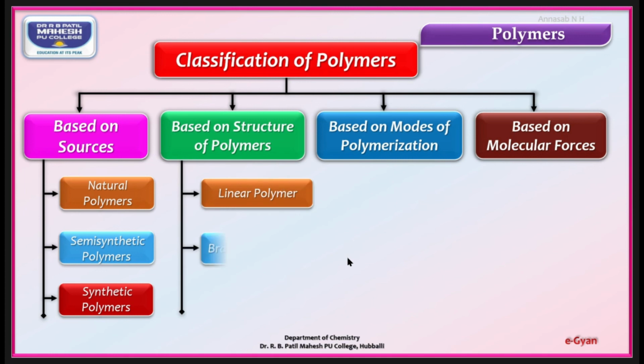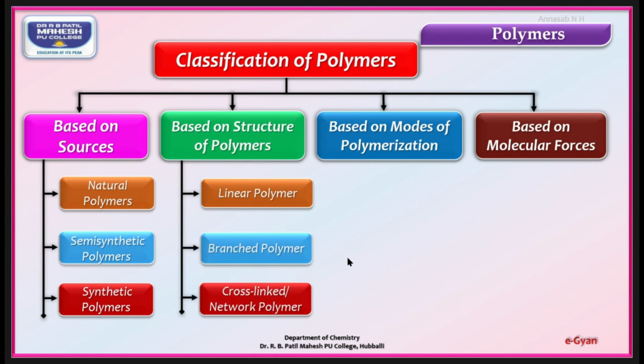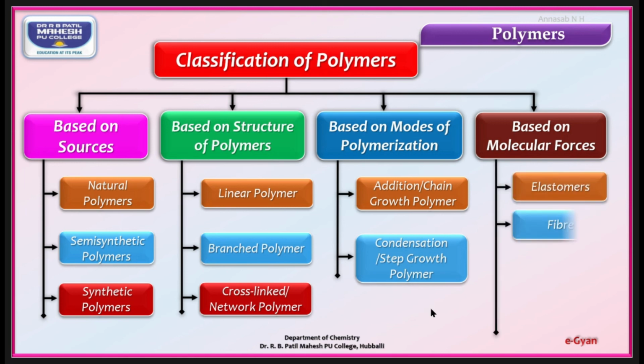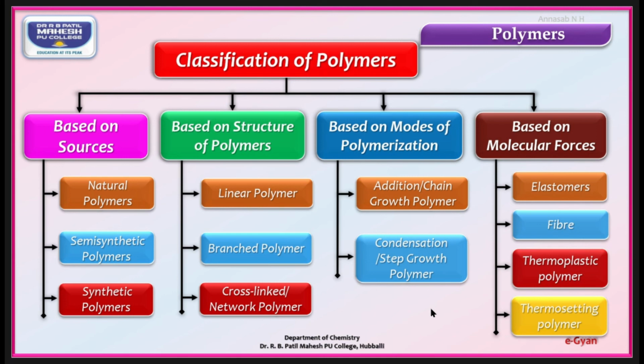Based on structure of polymers, we learn 3 more types: linear polymers, branched polymers, and cross-linked or network polymers. In based on mode of polymerization, we learn 2 types: addition or chain growth polymers and condensation or step growth polymers. And in the 4th classification, that is based on molecular forces, we learned 4 types: elastomers, fibers, thermoplastic polymers, and thermosetting polymers.